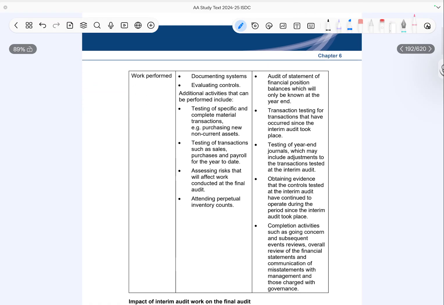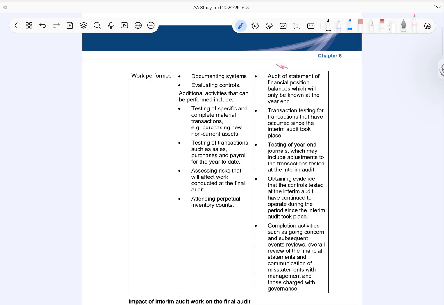Now, let's look at the work performed during interim and final audits. During the interim audit, the auditor typically focuses on documenting systems and evaluating internal controls. This helps the auditor understand how the business operates and whether the controls are working efficiently and effectively. Additional work can also be done at this stage. For example, testing specific material transactions such as the purchases of non-current assets. The auditor may also test transactions like sales, purchases, and payroll for the year to date. This assessment is also updated so the auditor can plan better for the final audit. In some cases, the auditor may attend perpetual inventory counts during the year.